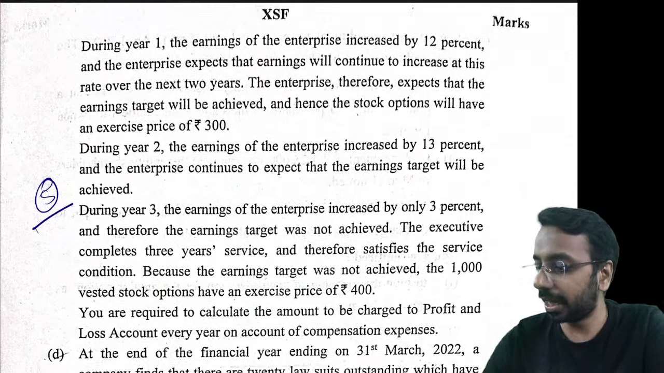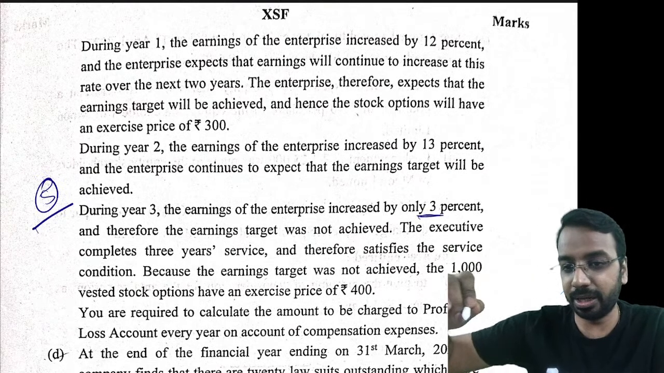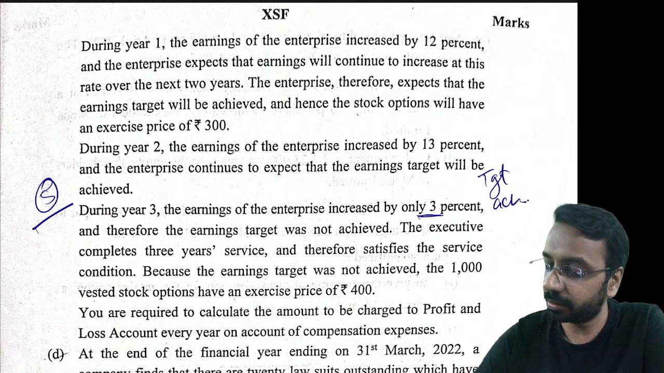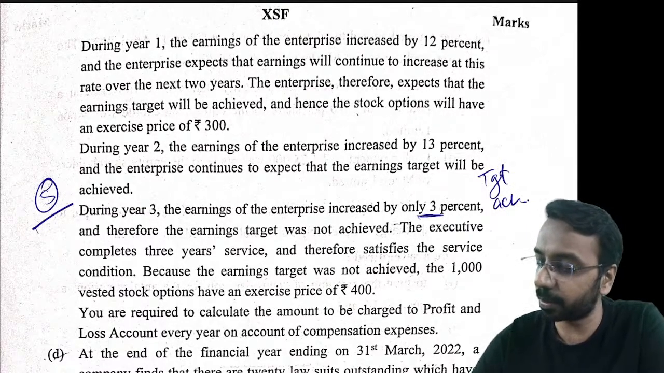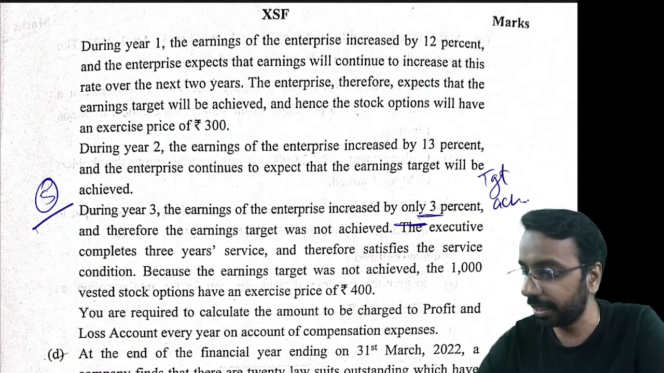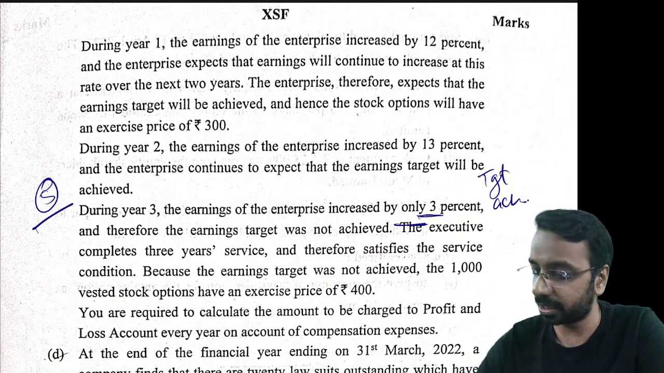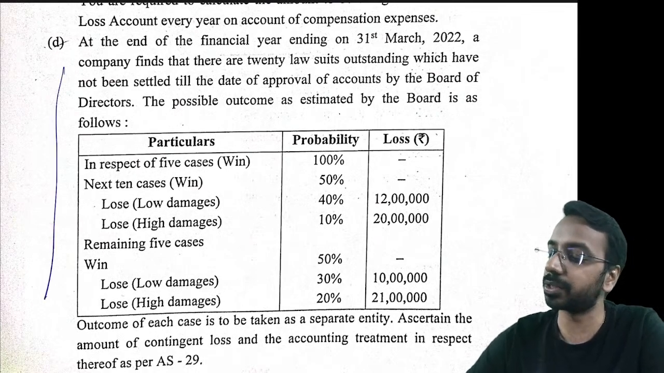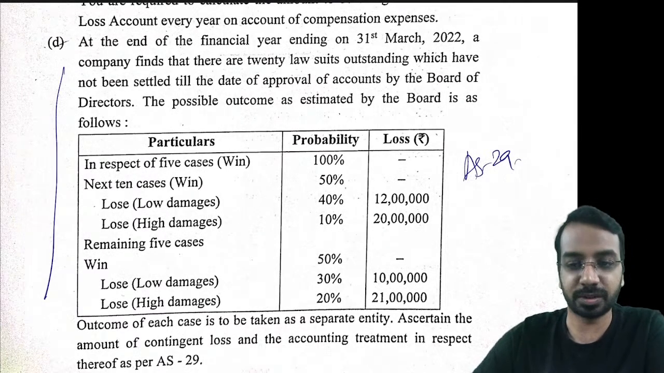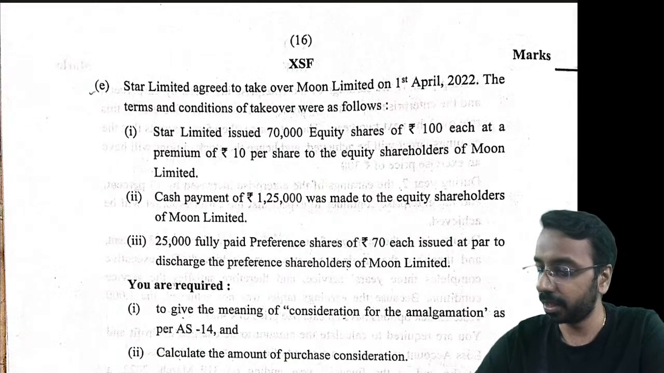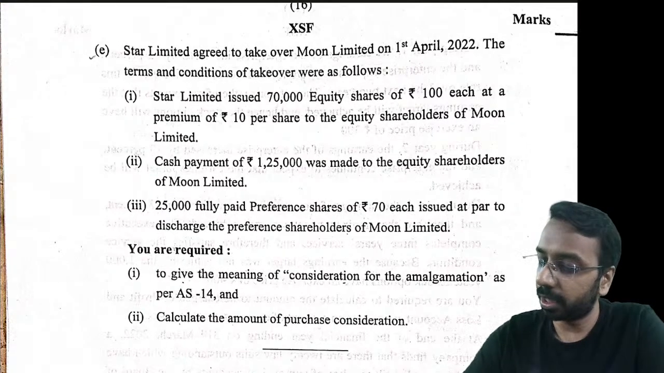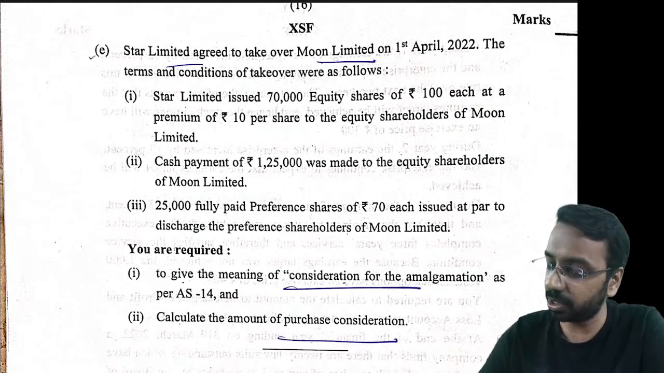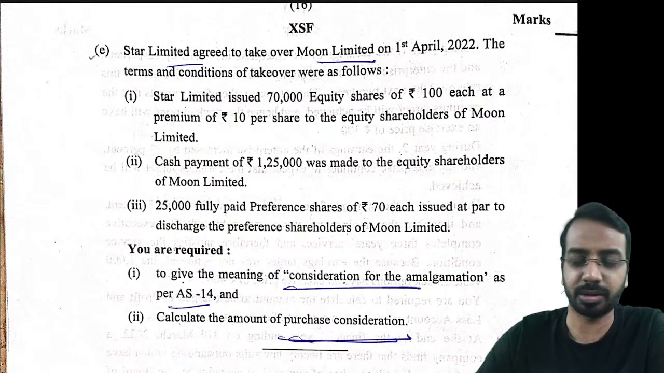And here target, if you see 3%, in the material question what you have, the target has been achieved, but here it increased by only 3%, so target was not achieved most likely, and accordingly you have to cancel it out at the end, right? Then this is again a standard question from AS29. Similar question is there in the study material. Then agreed to take over Moon Limited, you are required to calculate purchase consideration. Give the meaning of consideration as per AS 14 and calculate the purchase consideration, right?